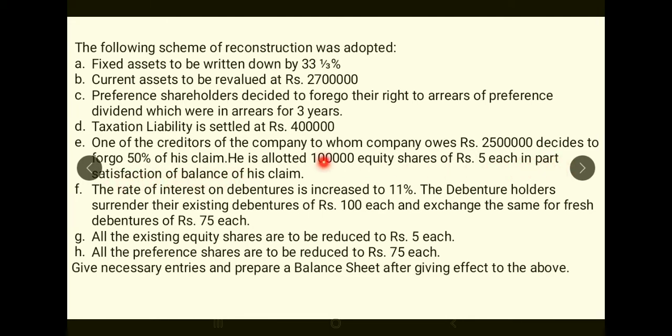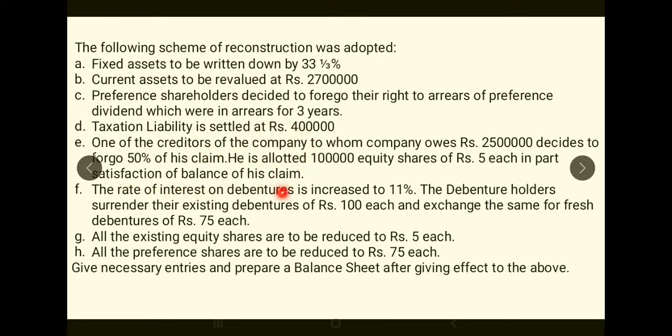In part satisfaction, not in full satisfaction. What do you mean by part satisfaction? Out of 25 lakhs, 12.5 lakhs he has foregone. Of the remaining 12.5 lakhs, 5 lakhs you will pay now, and the remaining 7.5 lakhs you will pay later. So the balance of his claim will be paid later. 5 lakh rupees is part satisfaction, not full satisfaction. That 7.5 lakhs will be reflected in the balance sheet, as it is supposed to be paid later. We will look into the journal entry for this later on.